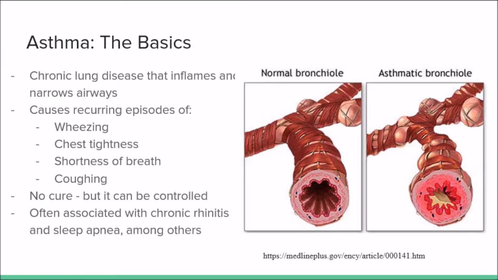The basics of asthma. This slide is just a brief overview of what exactly asthma is. It is a chronic lung disease that inflames and narrows airways. It causes recurring episodes of things like wheezing, chest tightness, shortness of breath, or coughing. Currently, there is no cure, but treatment is available and it can very often be controlled. And finally, asthma is often associated with chronic rhinitis and sleep apnea, among others.